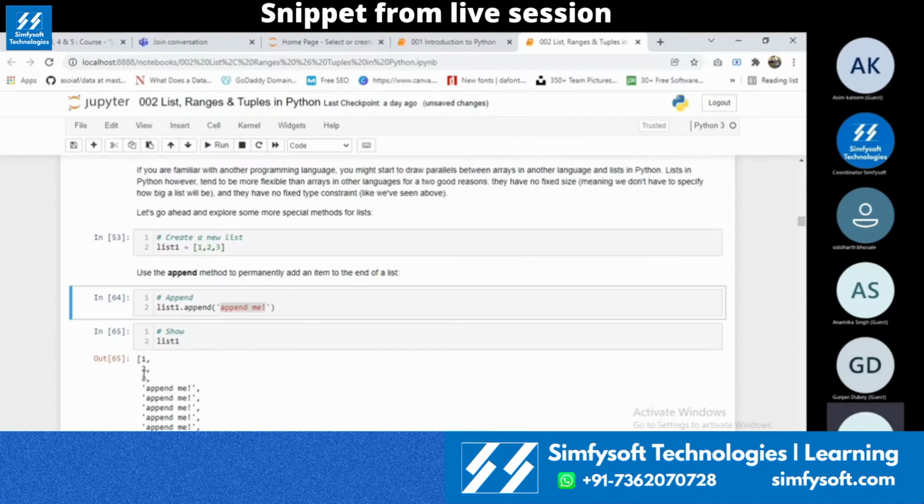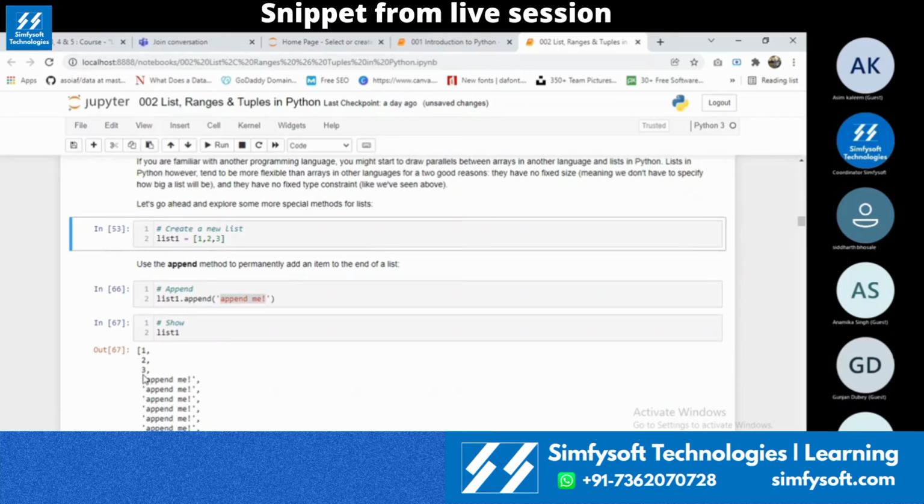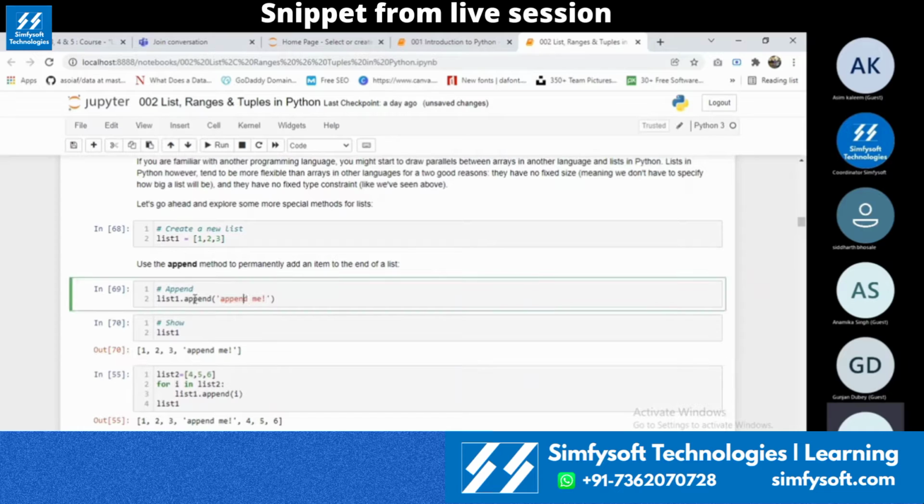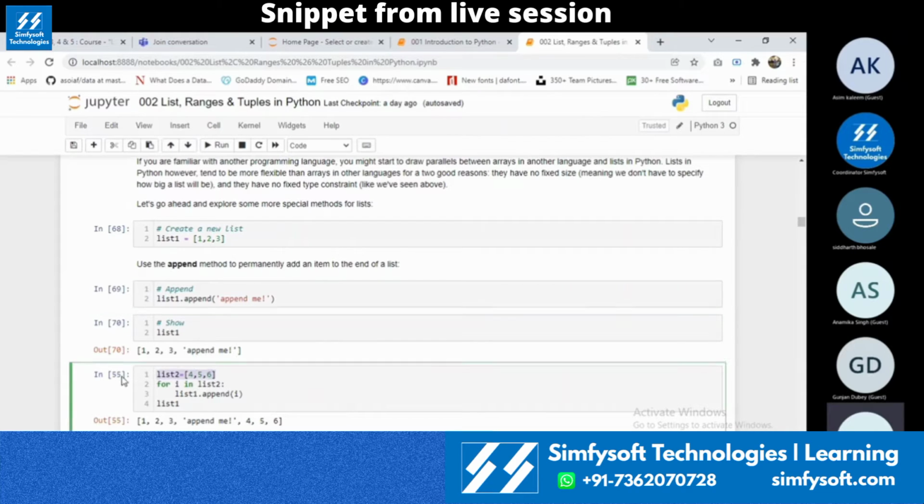No matter how many times I execute this one, the list will keep on updating. But the major disadvantage of append is you can only do it one object at a time. If you are having a list and if you are blindly appending the list, in the end, it will directly add the list as a single object value. But the objective should be having a series of objects, one object at an instance. For example, let me do it. I'm having list 2 over here.